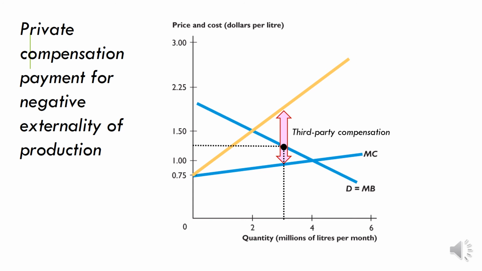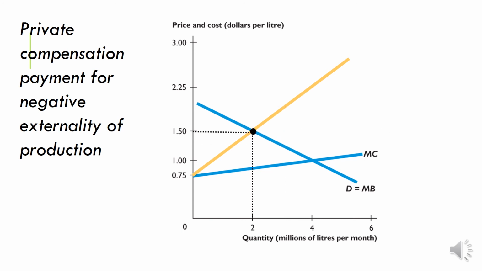Well, no, because they would have to pay this price up here, but the benefit received, or the revenue they would collect from the buyers in the price they're charging, is down here. So they'd be making a loss on the 3 millionth litre. That's not a good deal for them either. So they say, all right, we produce here.